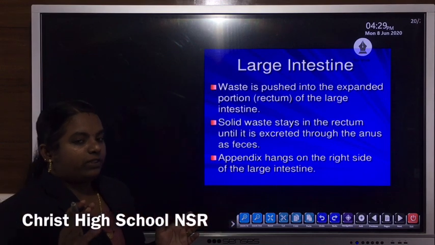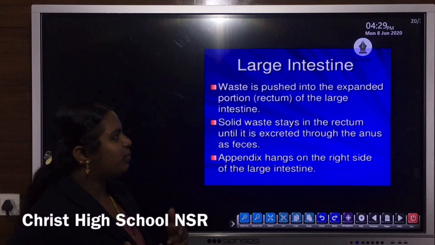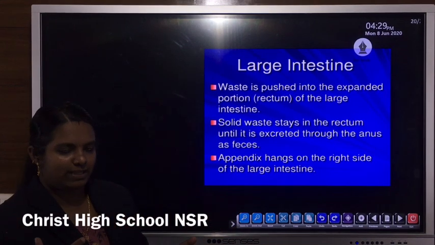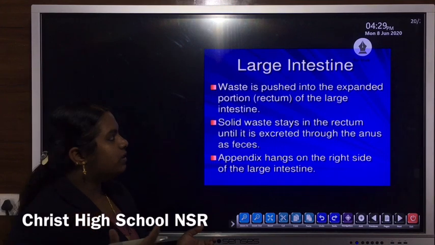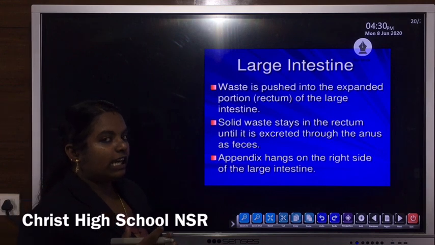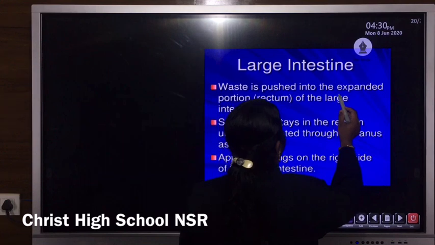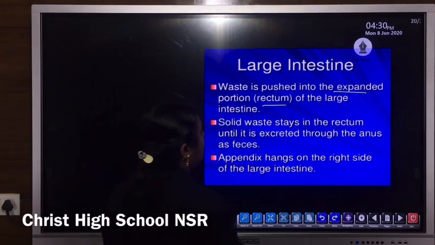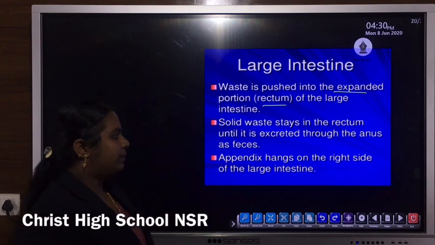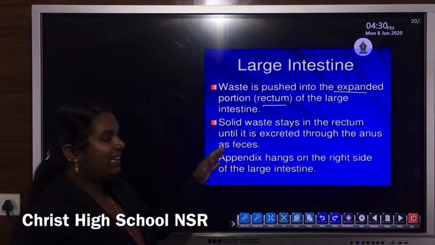Then after the digestion process as well as the absorption process that takes place in the small intestine, the unwanted substances, or the semi-solid substance, is pushed to the large intestine due to peristaltic movement. Now this waste is pushed into the expanded portion of the large intestine that is known as the rectum. Then the solid waste stays in the rectum for a long time, near about 10